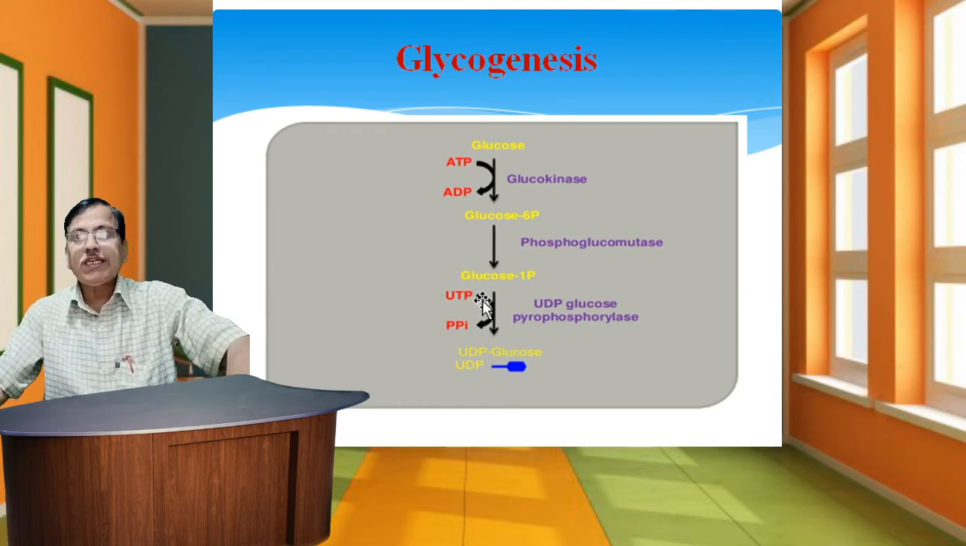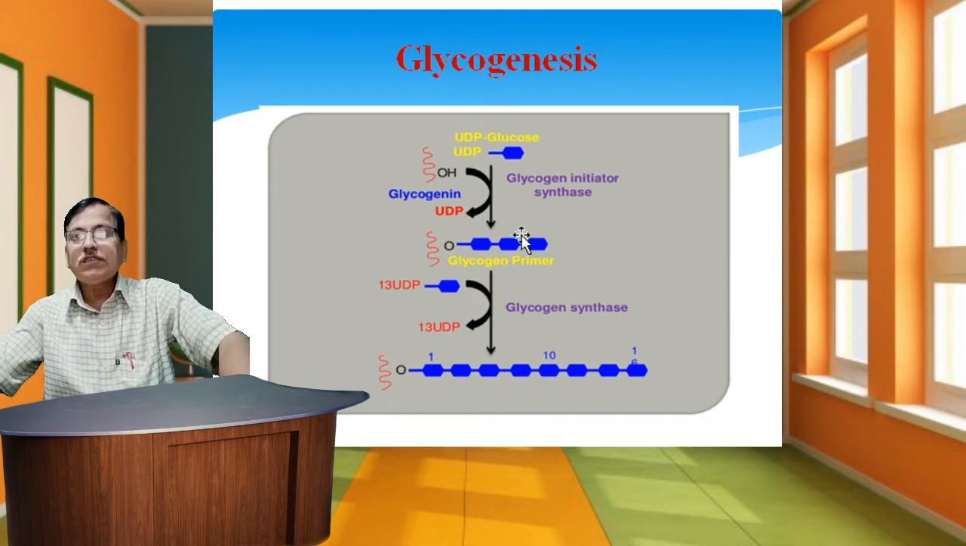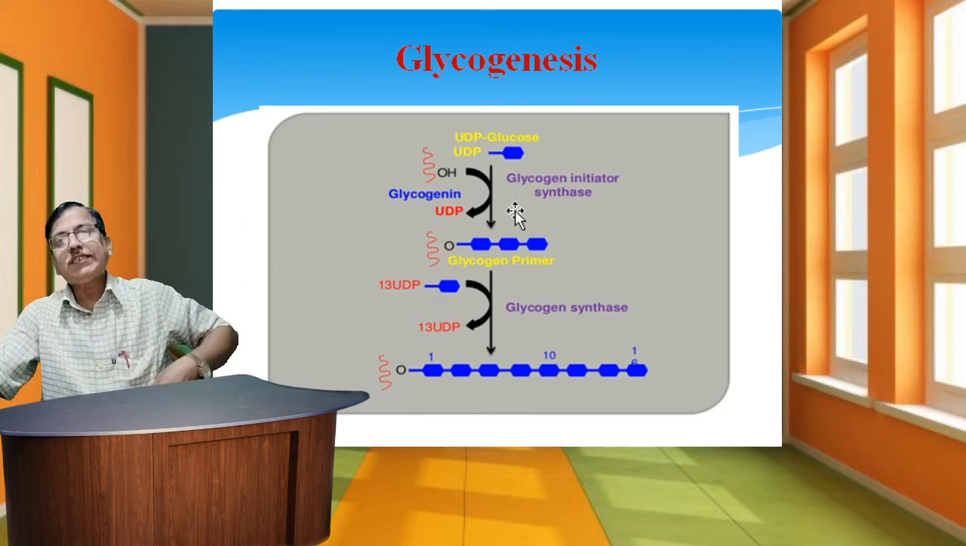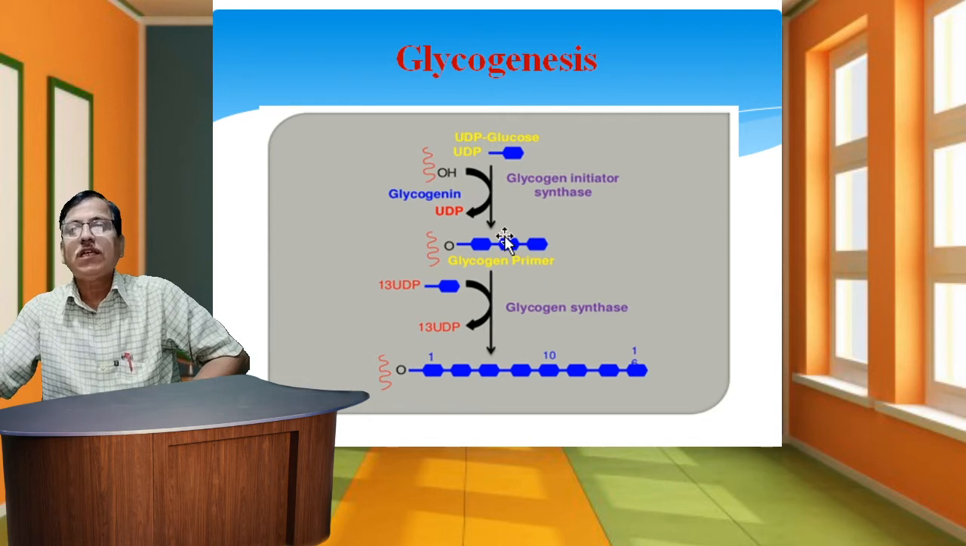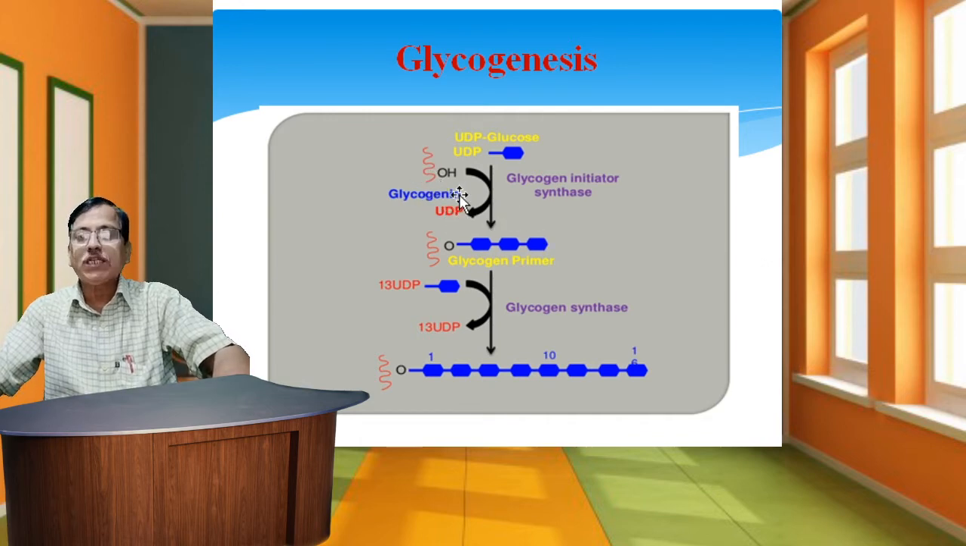In the second stage, there is a requirement of a primer to initiate glycogenesis. In the second stage the glycogenesis process proceeds to the next step. A small fragment of pre-existing glycogen must act as a primer. This also acts as a primer to initiate glycogen synthesis.